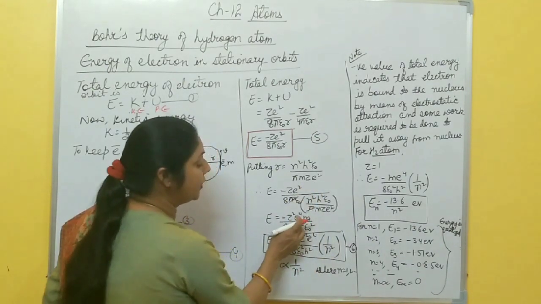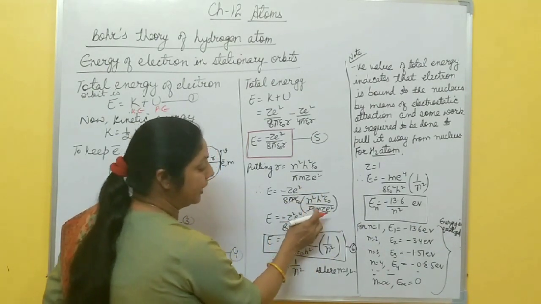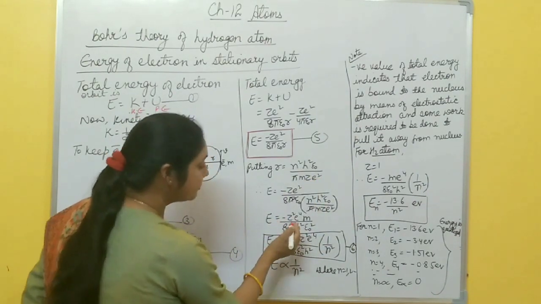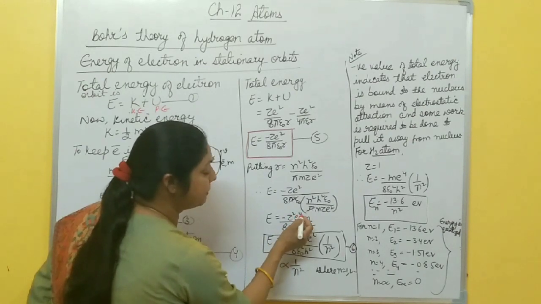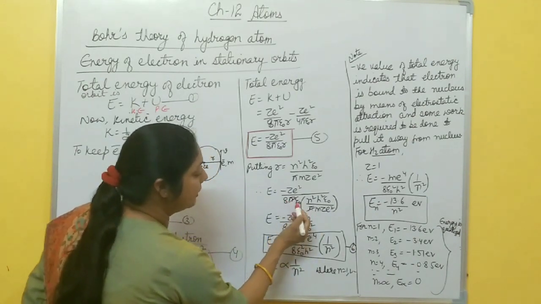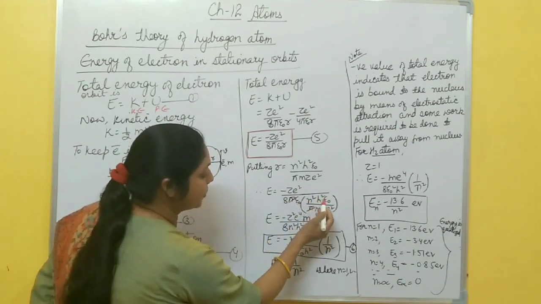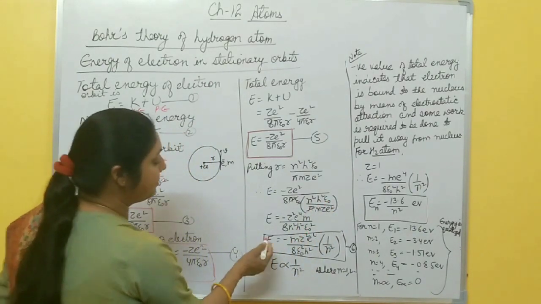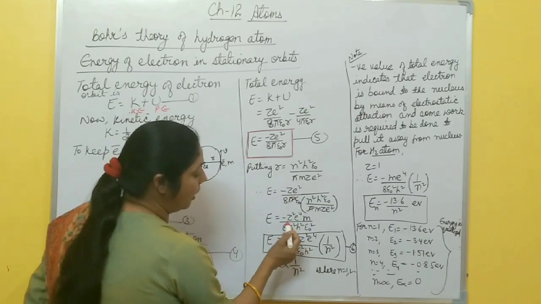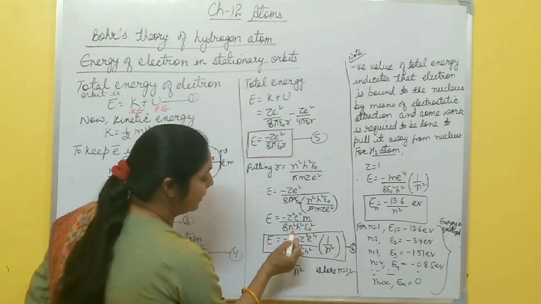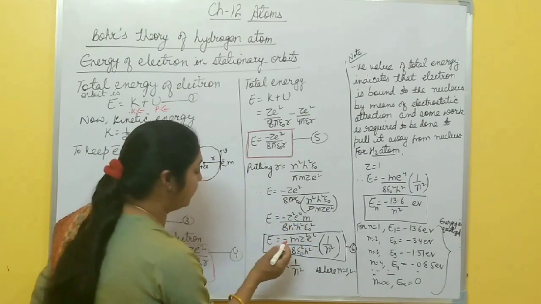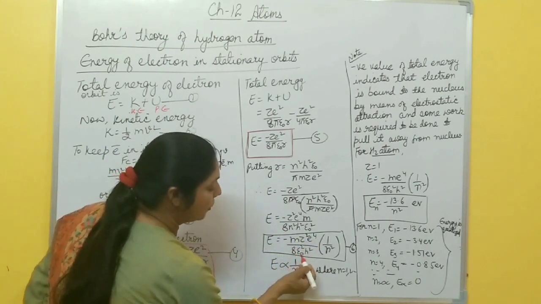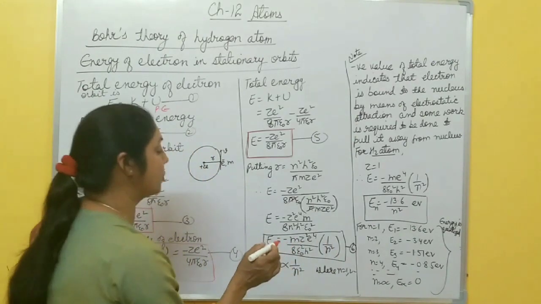So Z square e to the power 4, and m is also here in the numerator. So minus Z square e to the power 4 m by 8 epsilon naught n square h square, epsilon naught twice, so epsilon naught square. Finally this expression becomes, all other things are constant, only n is variable for electron. So minus m Z square e to the power 4 by 8 epsilon naught square h square, 1 by n square.